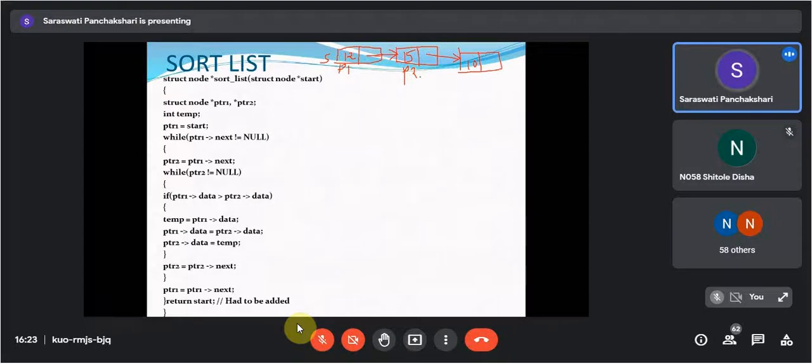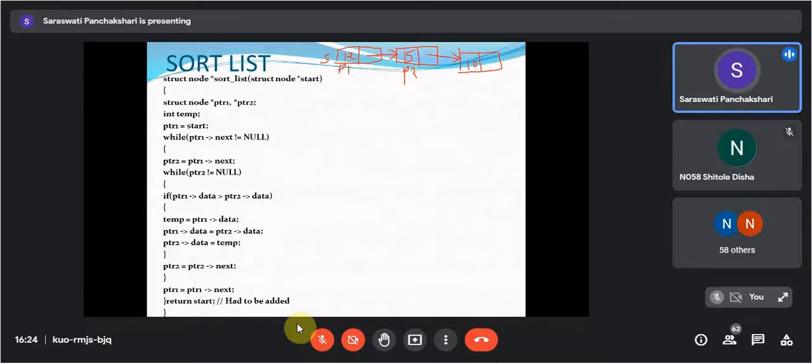Whether this condition is true, PTR2 is not null. Yes, ma'am. So we are going to check if PTR1 data is greater than PTR2 data.